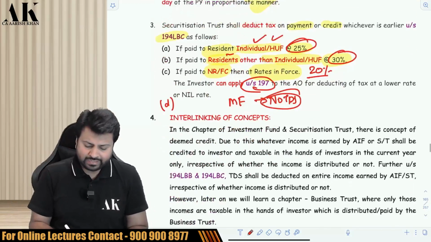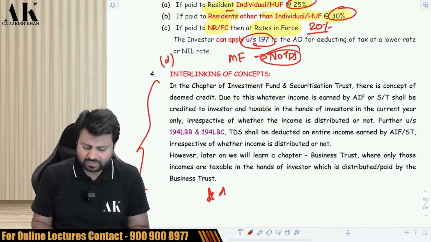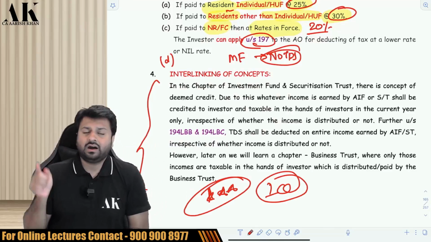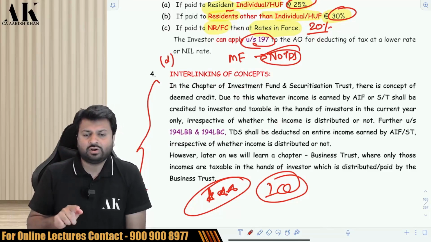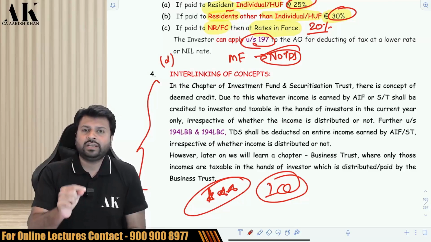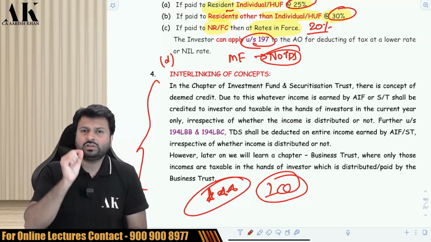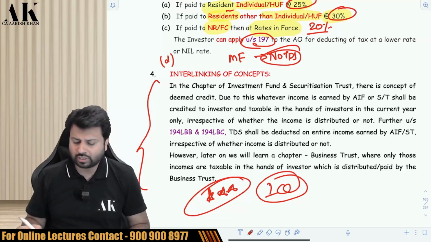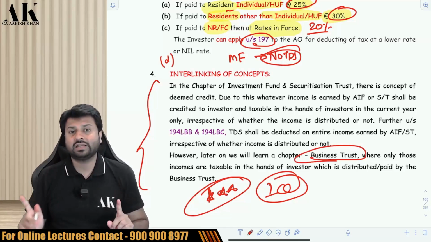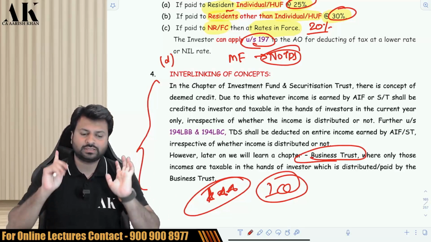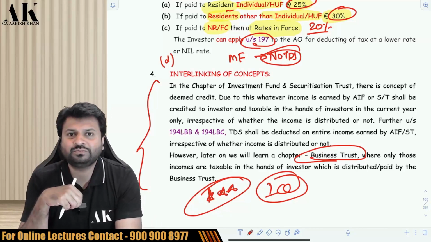Okay. Now, the interlinking concept, which I put over here, is very important. ICAI has put one question based on this interlinking concept in the last RTPs. Again, I will say in this chapter and in the previous chapter, you have to deduct TDS on an accrual basis. Whether you distribute the amount or not, you have to deduct TDS on the entire amount. But later on, we are going to do one topic in Book 2, that is business trust. In that topic, you have to deduct TDS on a payment basis, not on an accrual basis. Okay, I hope it is clear to all of you.